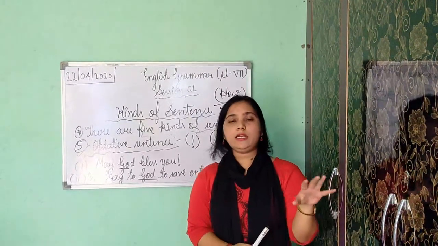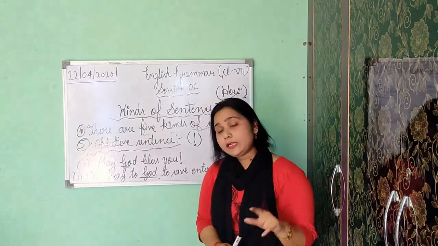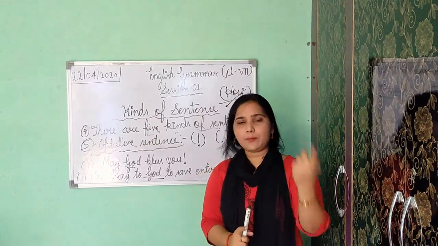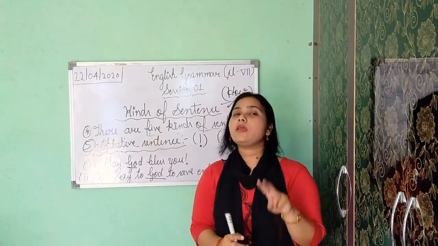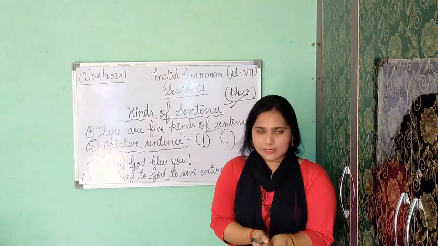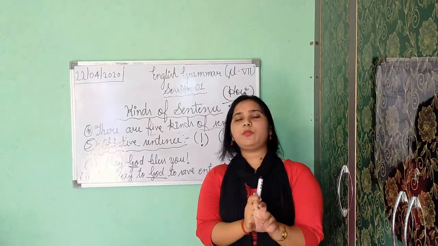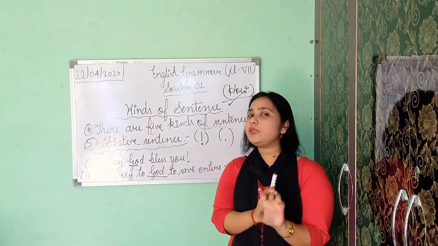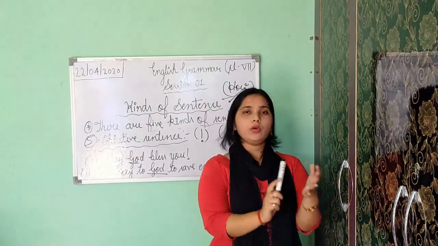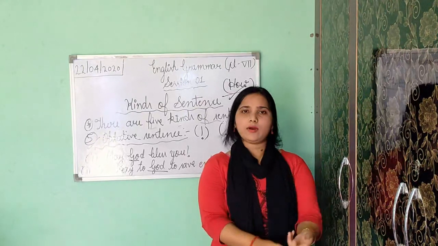It starts with a capital letter and ends with a full stop. It has 2 types: first is affirmative sentence and second is negative sentence. Affirmative shows positivity and negative shows negation, and in negative sentences you get words like no, not, nothing, never, neither.